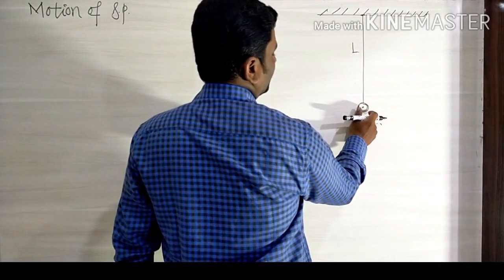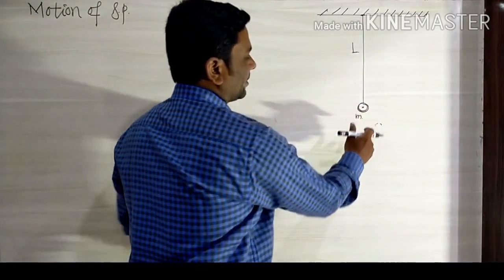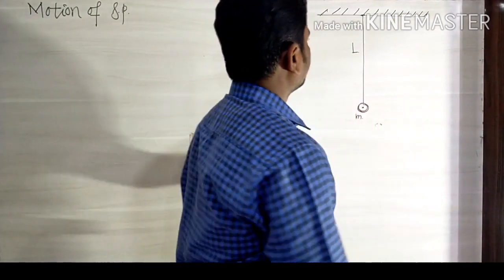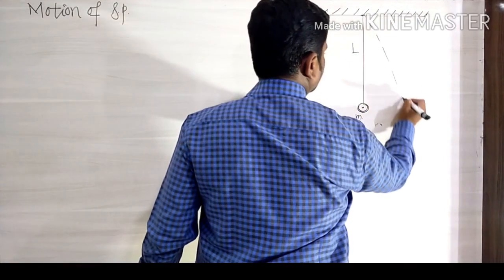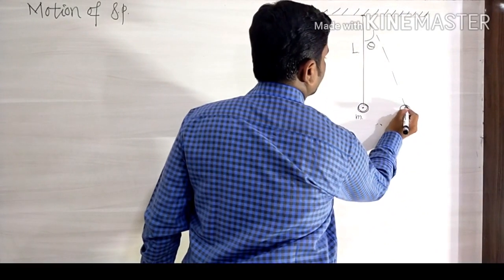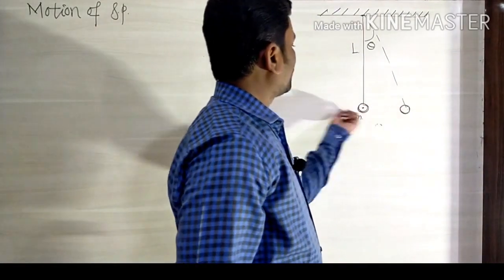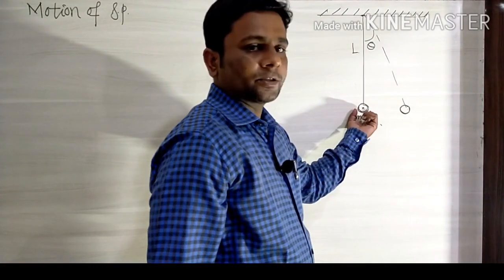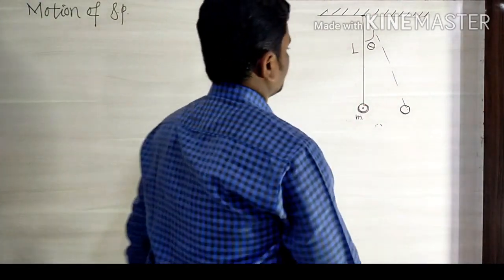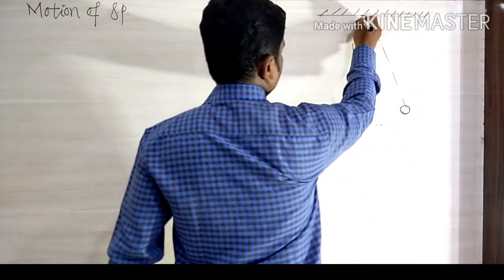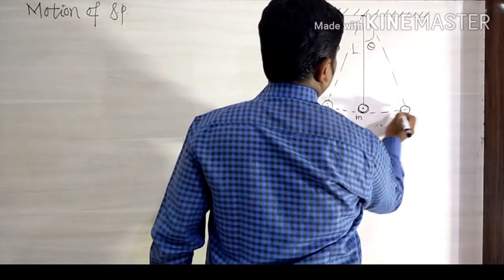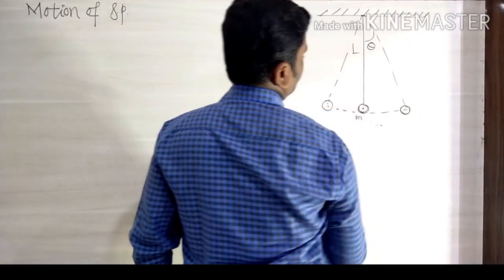If this simple pendulum is displaced from its mean or equilibrium position with a small angle theta, then what happens? The pendulum oscillates to and fro about its mean position, means it performs oscillatory motion and shows simple harmonic motion. That is the extreme point of the pendulum, and the bob oscillates along a straight path about its mean position.